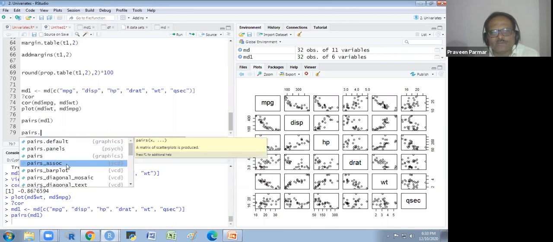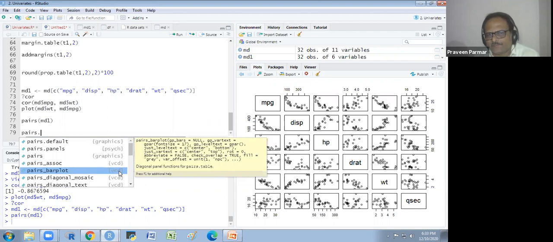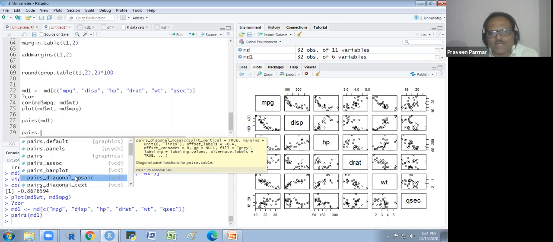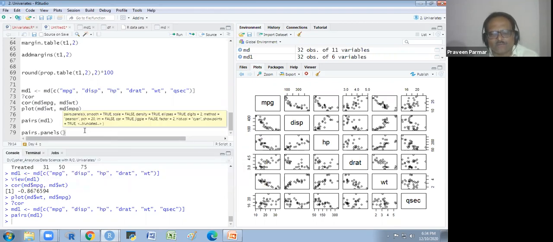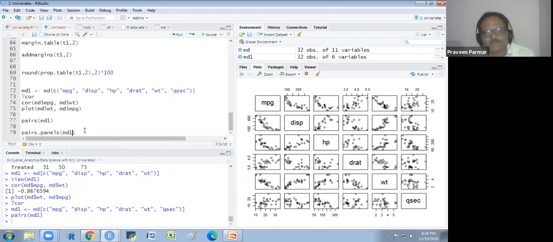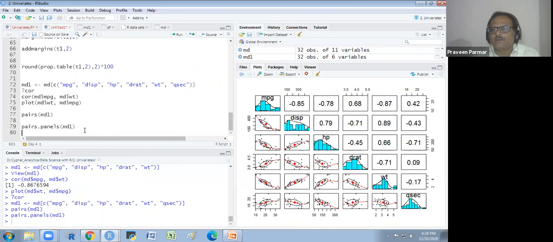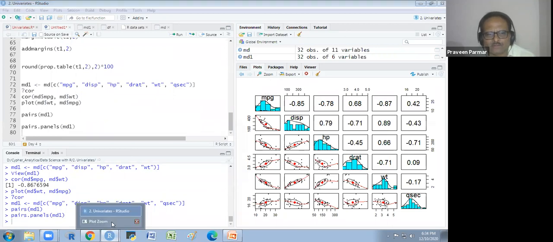Here you see pairs association VCD, pairs bar plot VCD, pairs diagonal mosaic VCD. You could use these all later on, but I'm telling you very few. You will see. This is my favorite.